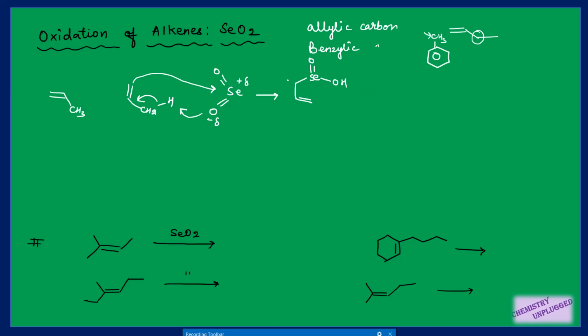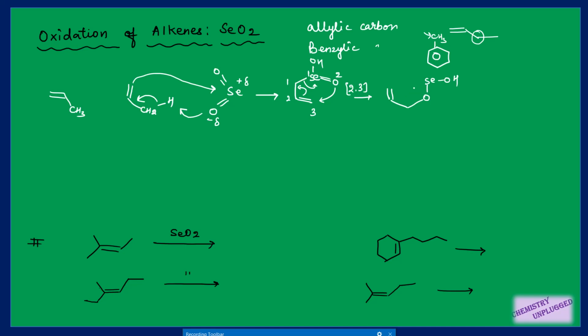So I can number this carbon as 1 because it is attached with this selenium part, right? So 1, 2, 3, and this one should be written like this. I have to just flip the position like this. So this is 1, this is 2. So it will attack on this, this will shift here, and this will shift here. It will form this type of structure. This is your 2,3 sigmatropic shift.